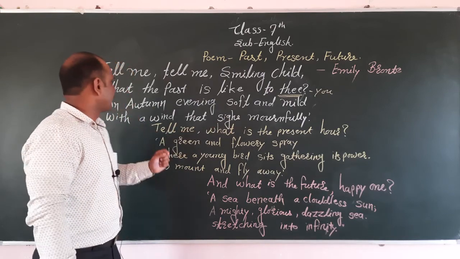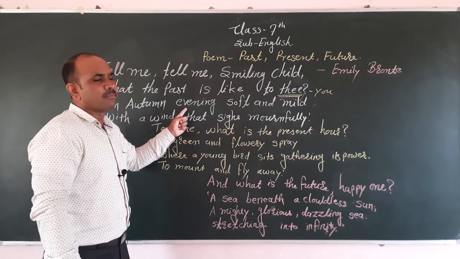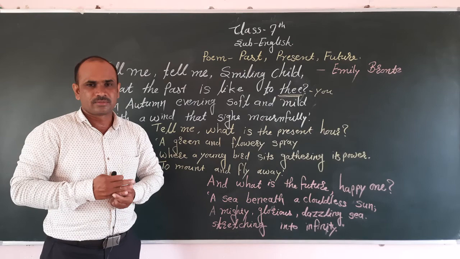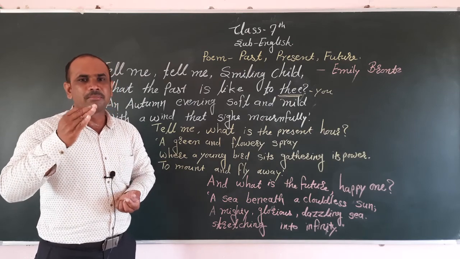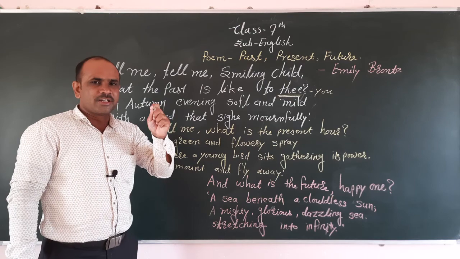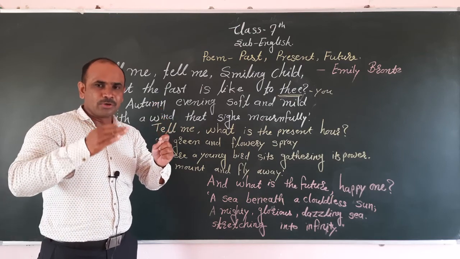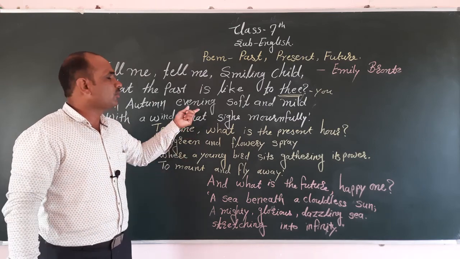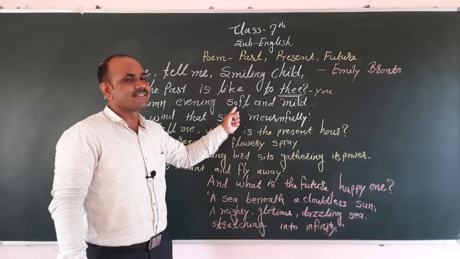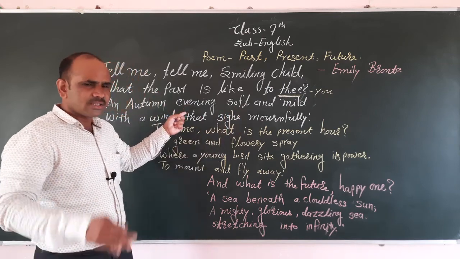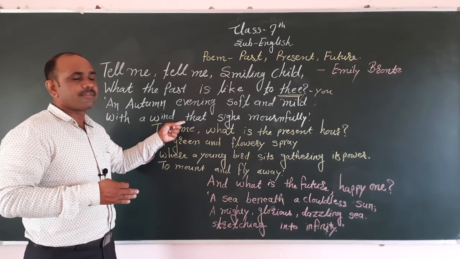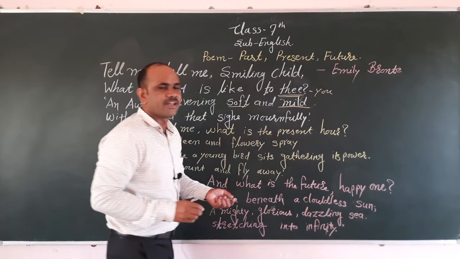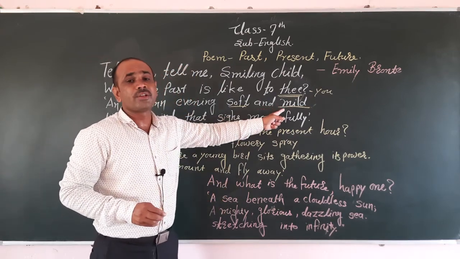This smiling child said, an autumn evening, soft and mild. This autumn season is soft and mild. In that period, some leaves had fallen down from the trees, and the trees are without leaves. Such an atmosphere is created in the autumn season. Such an atmosphere was in my life, in my past time. He said soft and mild. Mild means very soft.